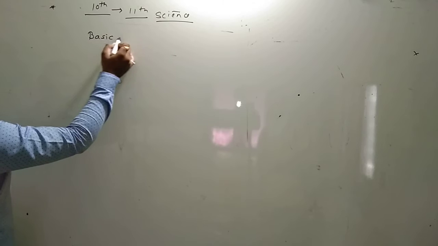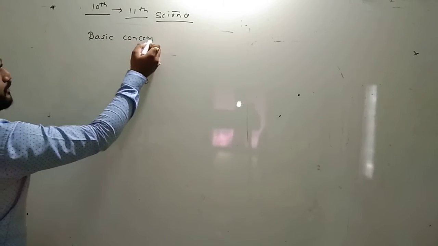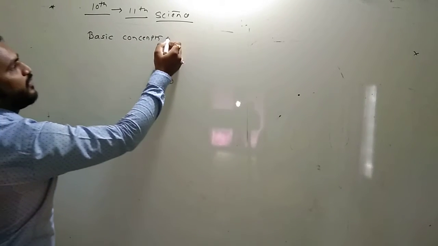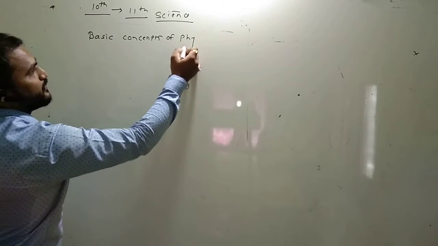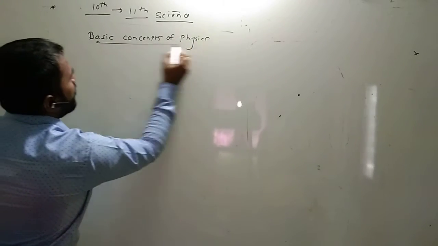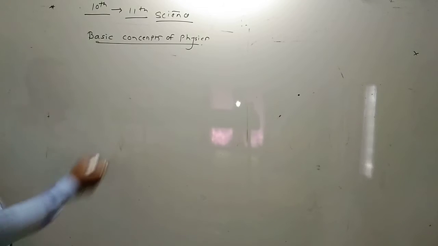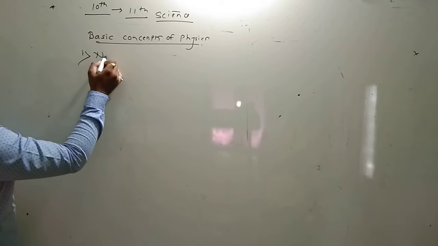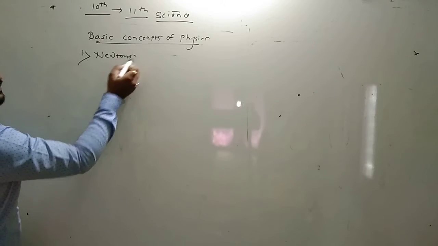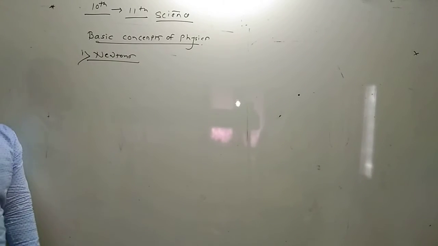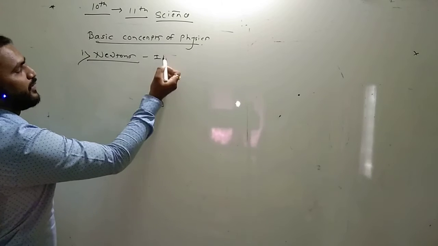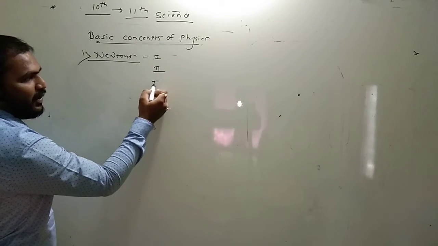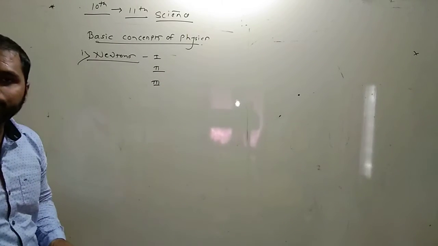Basic concepts of physics. The basic concepts of physics. एक सायंटिस्ट होता, त्याचं नाव आहे न्यूटन. There are 3 laws of Newton. Newton's first law, Newton's second law and Newton's third law.